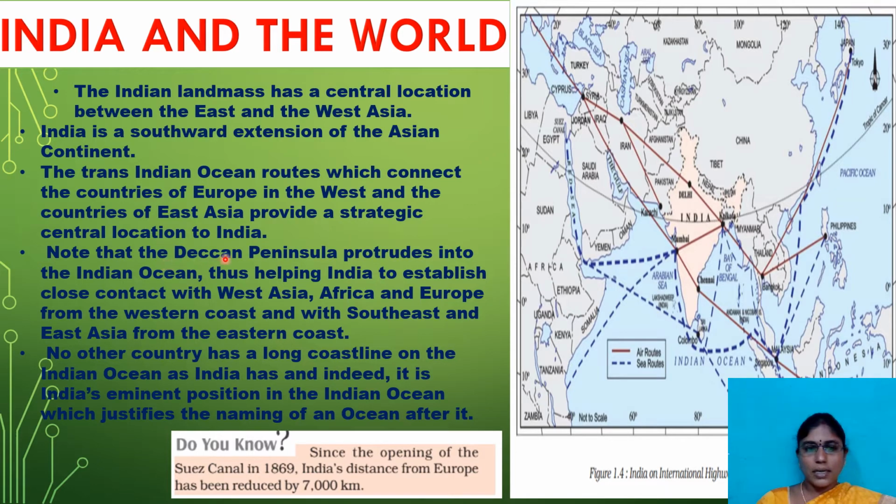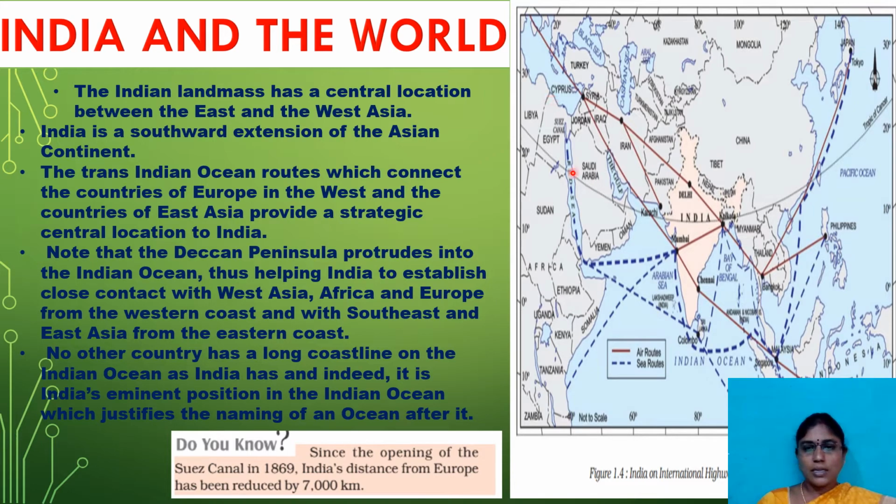Note that the Deccan Peninsula protrudes into the Indian Ocean, thus helping India establish close contact with Asia, Africa, and Europe from the western coast, and with Southeast and East Asia from the eastern coast. See here, the Africa continent, and West Asia like the Arabian countries, Iran, Iraq, and Afghanistan. And European countries, like Turkey, also. We have sea routes with those countries also.